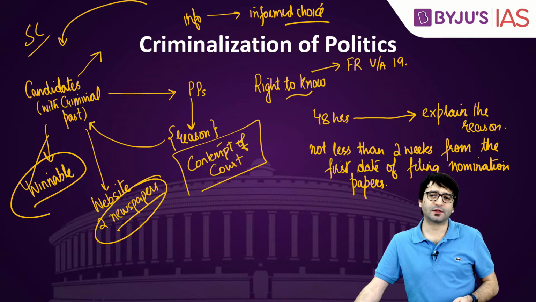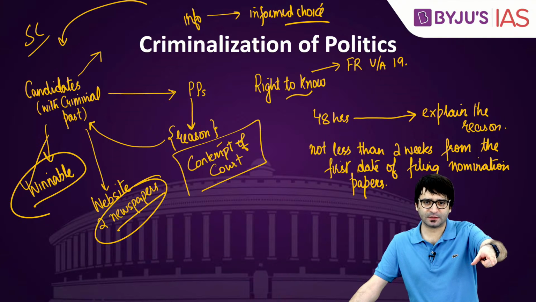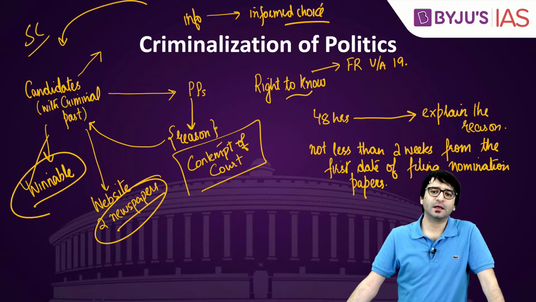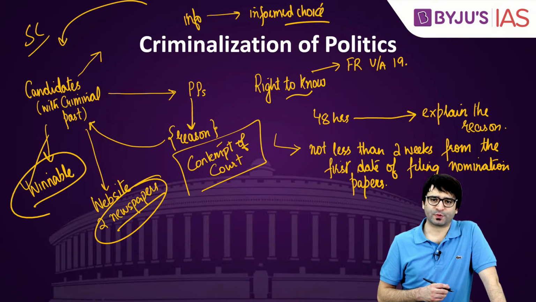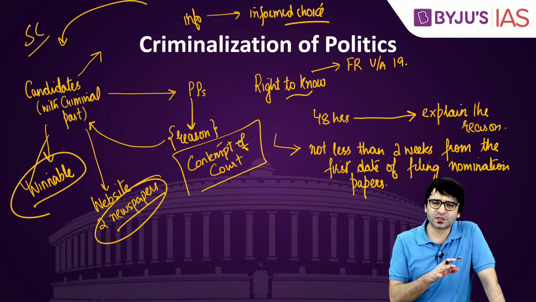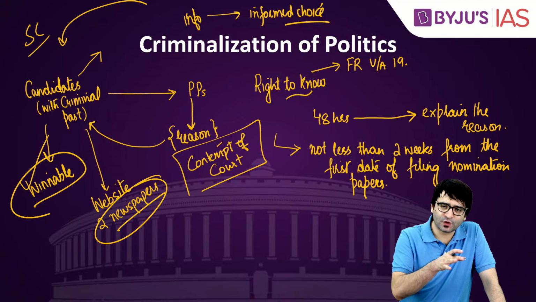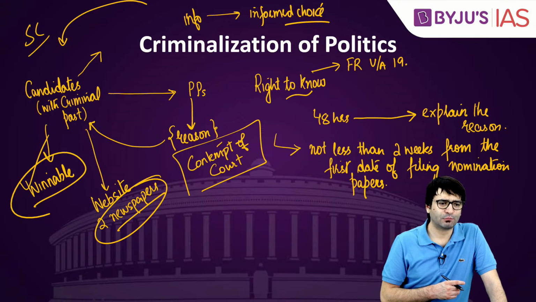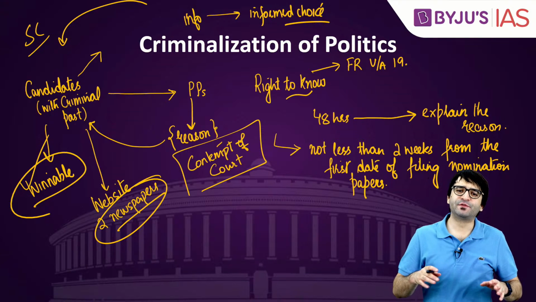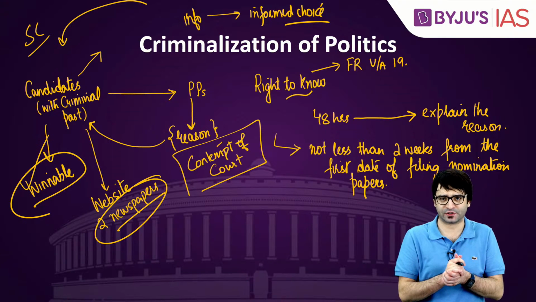This was something which was ordered by the Supreme Court. The Supreme Court this year imposed a fine on all these political parties because they violated the Supreme Court order. But these political parties requested the Supreme Court that please don't force us to explain the reason 2 weeks before the first date of filing nomination papers. Court asked why. Political party said, sir, sometimes we give tickets to candidates after the first day of the nomination papers.